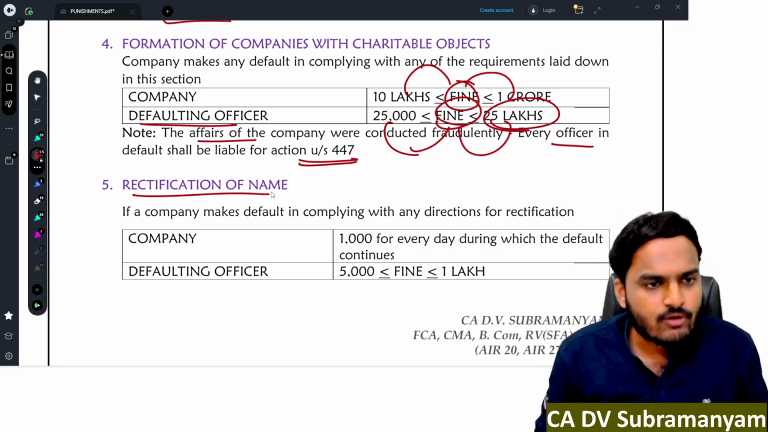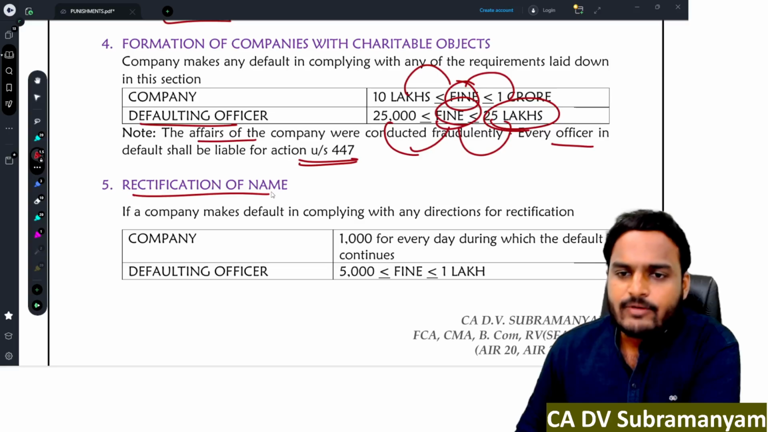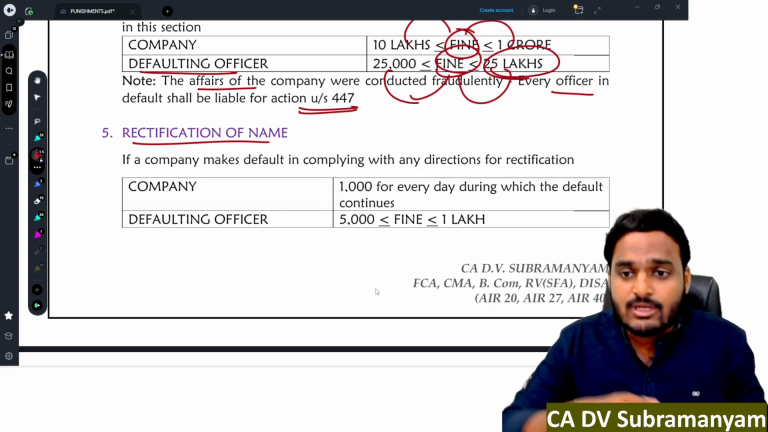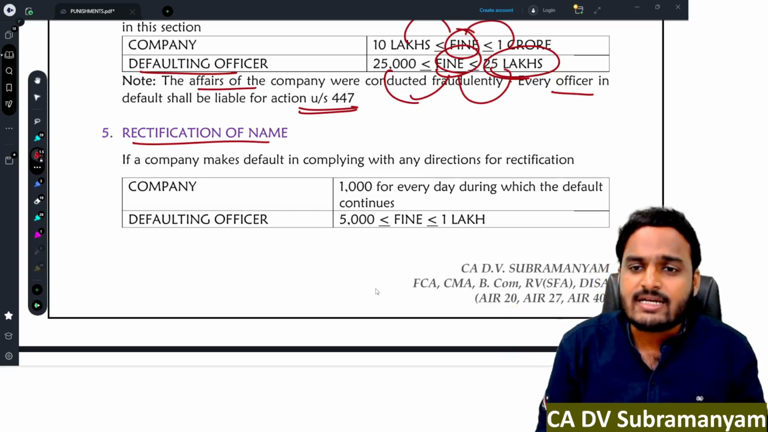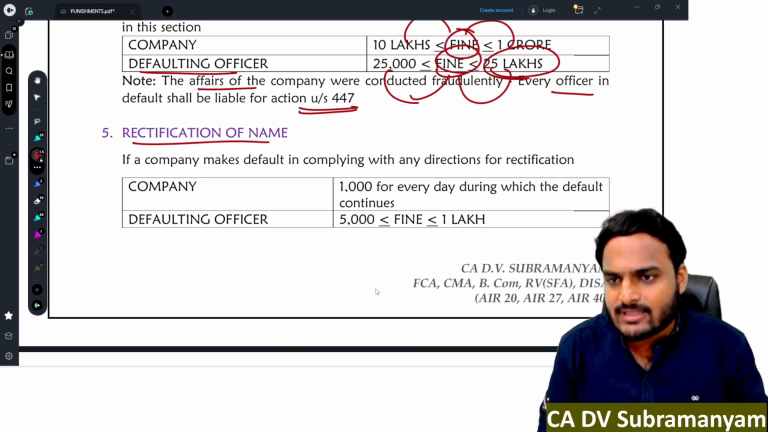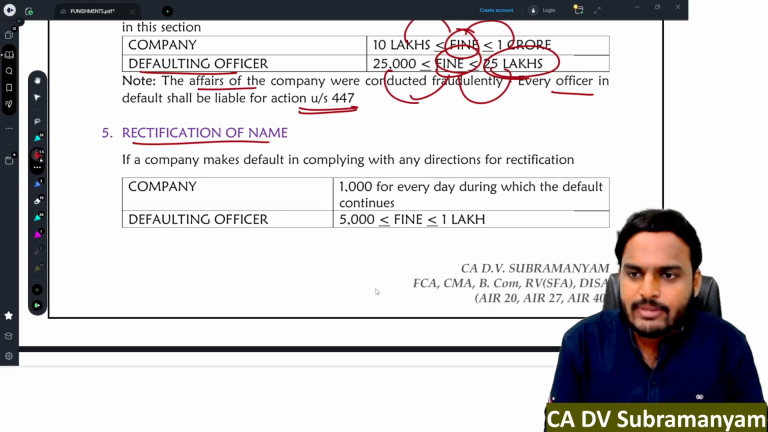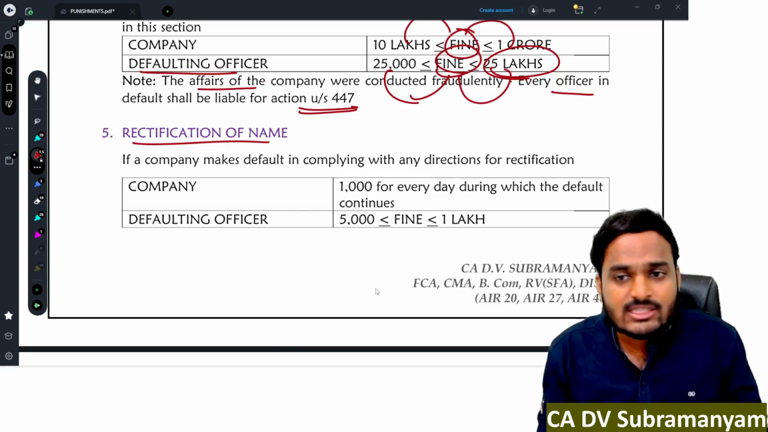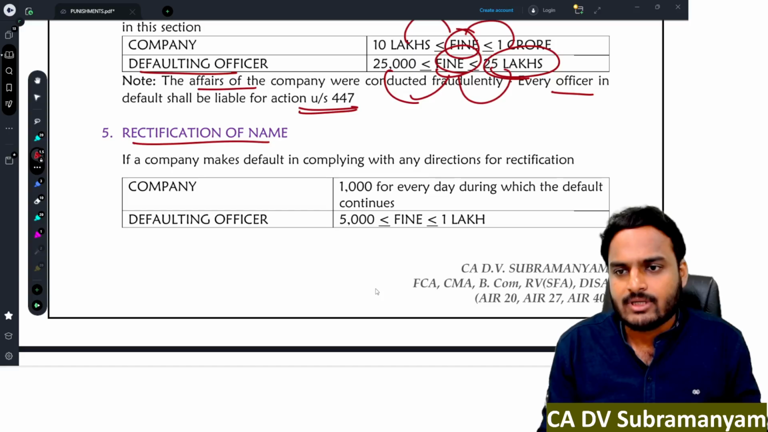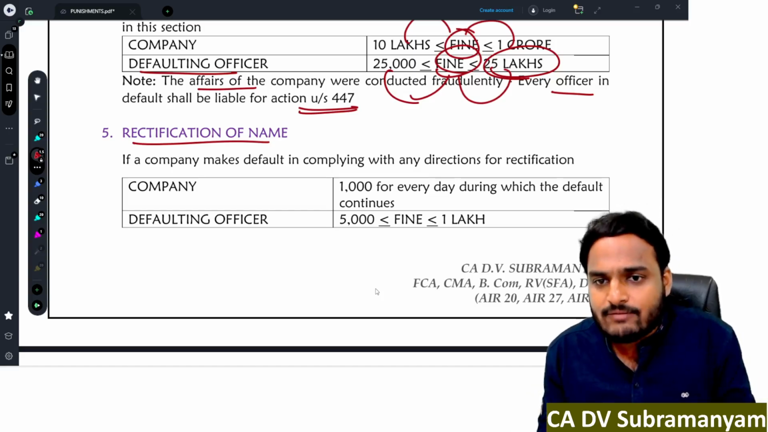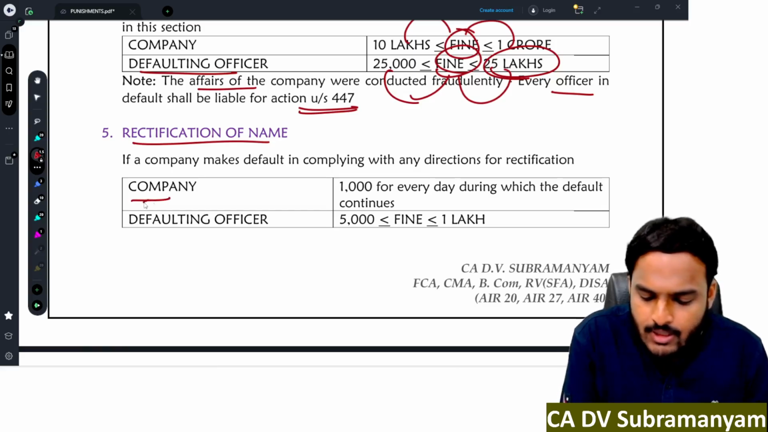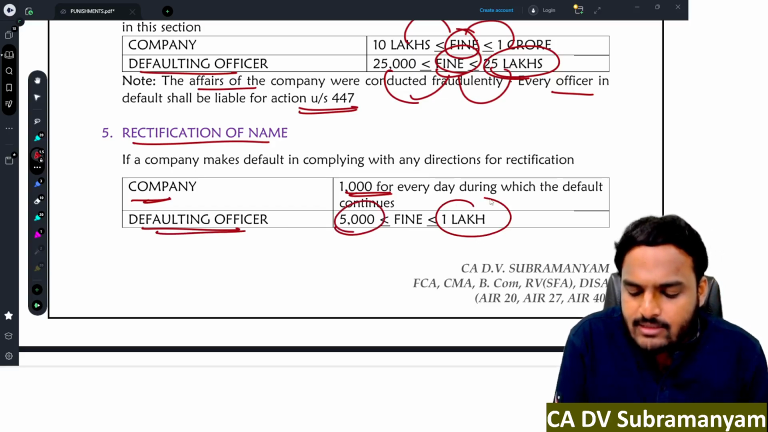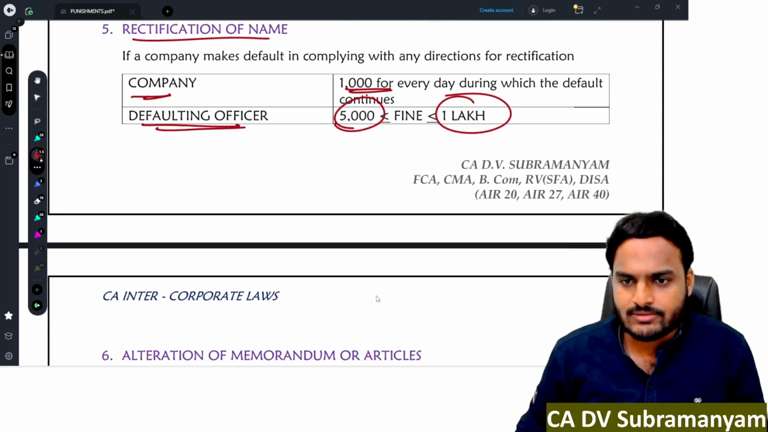Next one, rectification of name. Yes, whenever infringement of trademark happens or whenever the name of the company is similar to the name of existing company, in those cases central government will issue an order to rectify the name. And it is the duty of the company to comply with the directions for rectification. Suppose if company fails to comply with the directions within the prescribed time period, then during the delay period or during the default period, company is liable to pay 1,000 rupees for each day and defaulting officer minimum 5,000 rupees fine, maximum 1 lakh rupees fine.